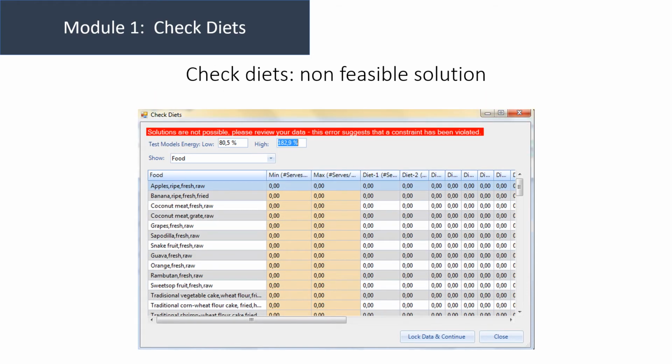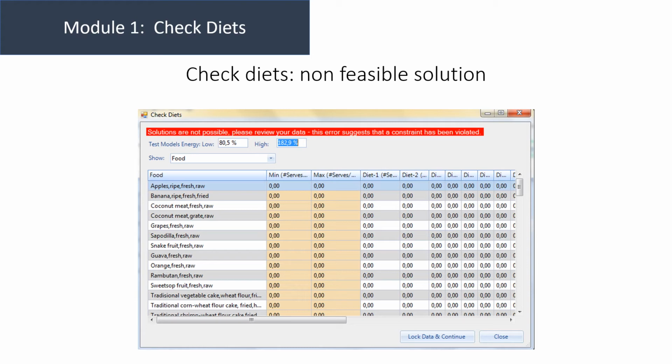In the case that you come across an example saying solutions are not possible, as you can see here, the energy range is quite narrow compared to before. This is usually an indication of probably too few foods on your list, or the food patterns are not big enough to allow more combinations, and also the food portion may be mistaken, maybe the unit.